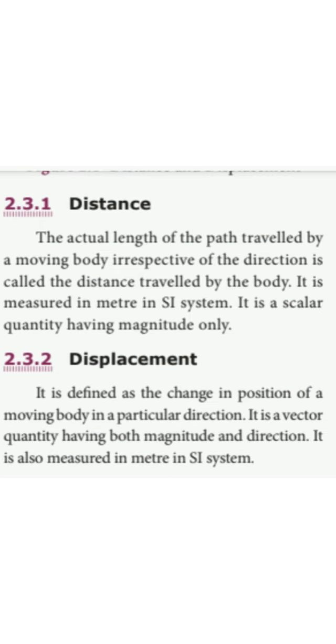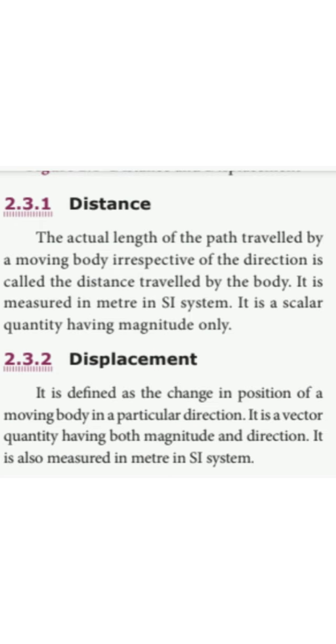What is distance? The actual length of the path traveled by the moving body irrespective of the direction. That means whether we have to take left or right or a turn, irrespective of the direction, it is called the distance traveled by the body. It is measured in meters in the SI system, and it is a scalar quantity having magnitude only. We know there are two quantities, one is scalar, the other is vector. A scalar quantity depends only on the magnitude, only on the value, the length of the travel.